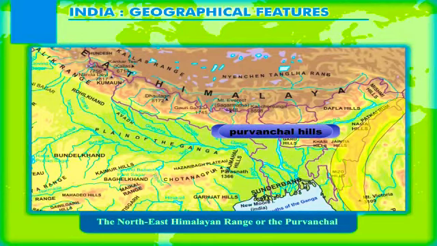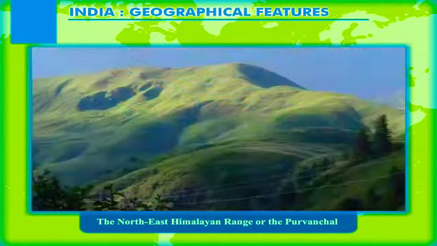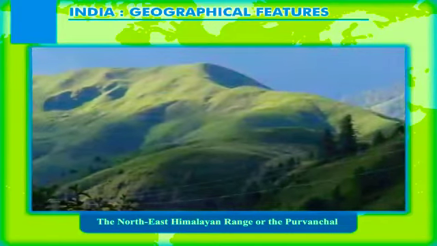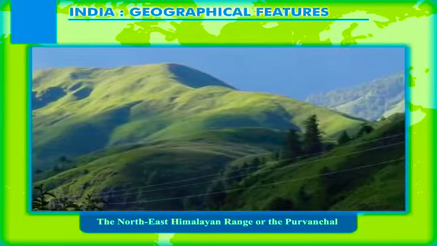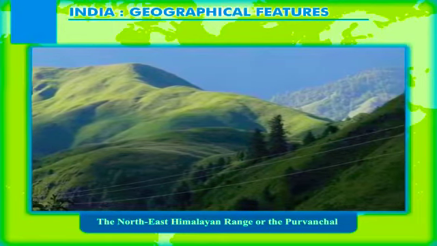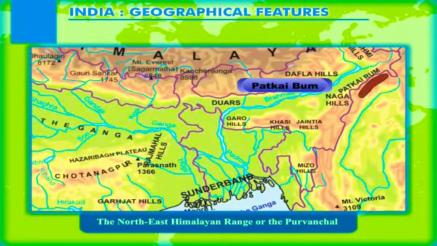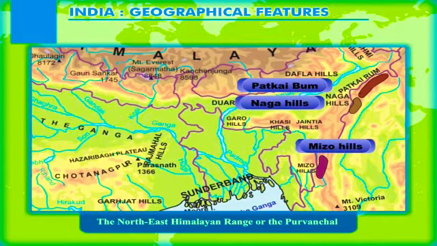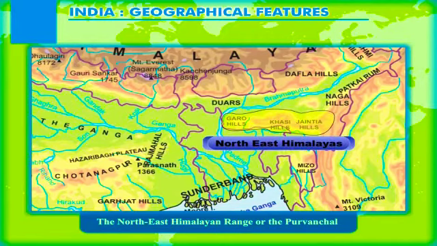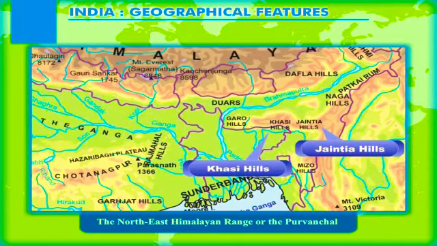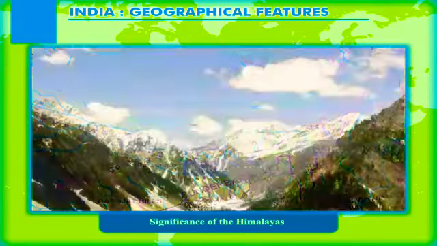The northeast Himalayan range or the Purvanchal. The Purvanchal hills form a boundary between India and Myanmar. Comparatively lower in altitude than the Himalayas, they are the northeastern extension of Himalayas and stretch in a north-south direction. The hills that form a part of this mountain range are the Patkai Bum, the Naga Hills and the Mizo Hills. The northeast Himalayas also extend along the India-Bangladesh border in the form of hills that extend in the east-west direction. Starting from the east, they include the Jaintia Hills, the Khasi Hills and the Garo Hills.